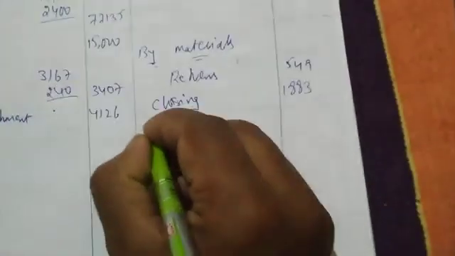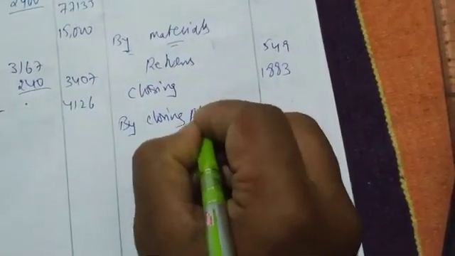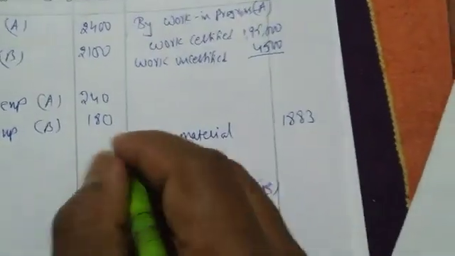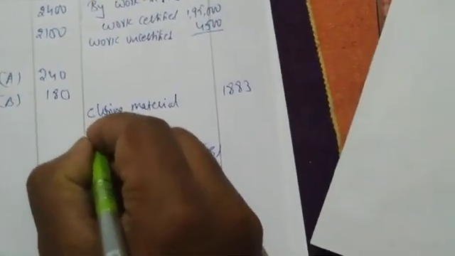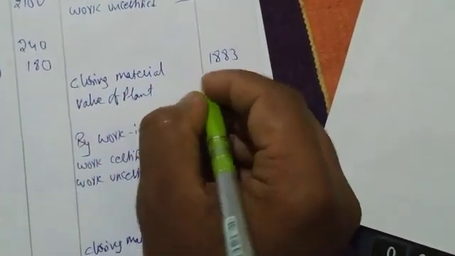First go to the format A and write contract account credit side, by closing plant. Value is 11,000, contract A. Go to the balance sheet and write value of plant. Write 11,000.